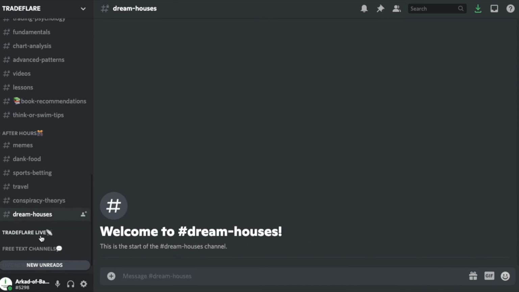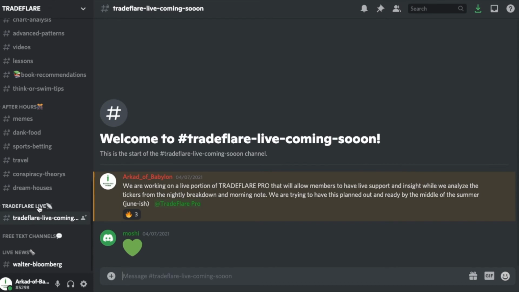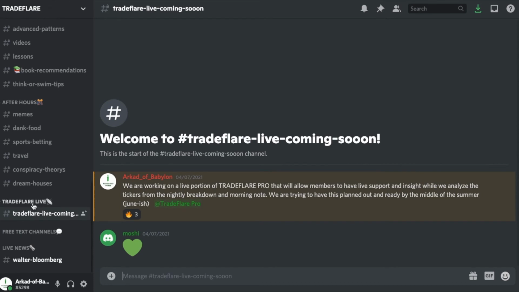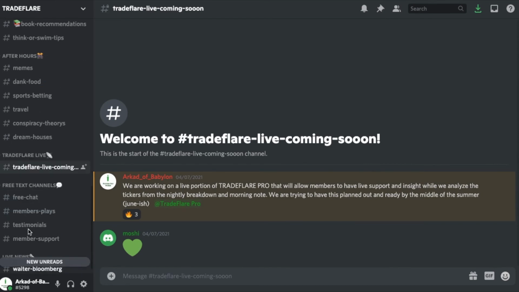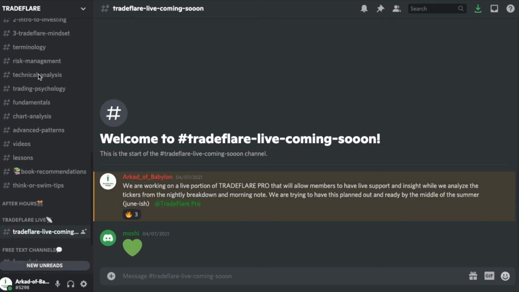The last one is the Tradeflare Live, and the Tradeflare Live is actually something that we're building. We're looking to do a live day trading type of deal where we are trading live from our private Discord. And this will be something that's Tradeflare Pro only, and this will be something that is probably going to be upgraded payment, but you'll be able to hear my thought process live as well as see my screen and see what I'm trading. But this is all future talk, and we will get into that later.